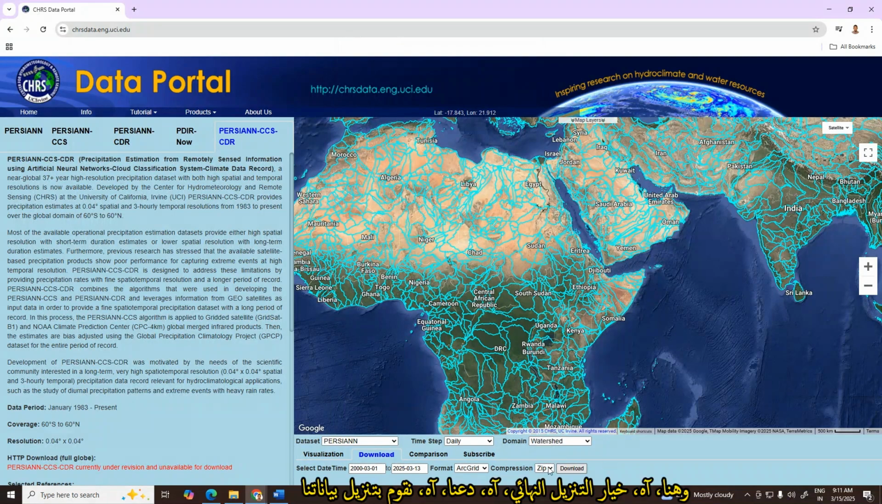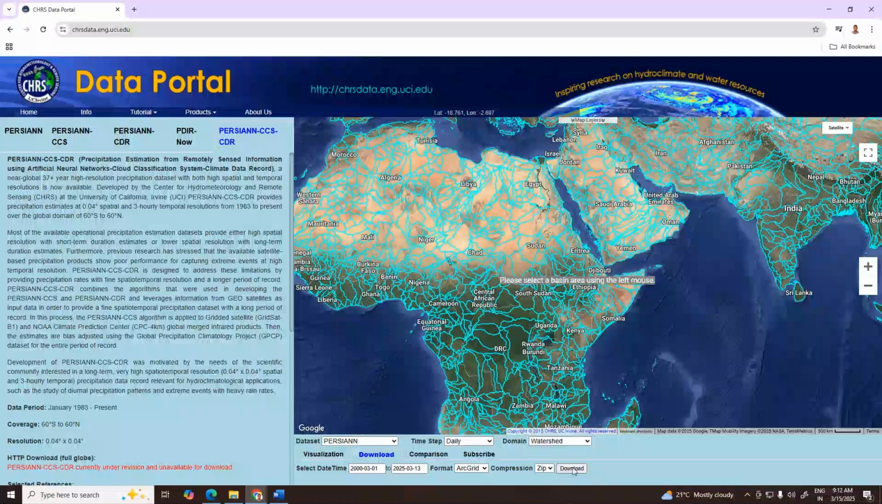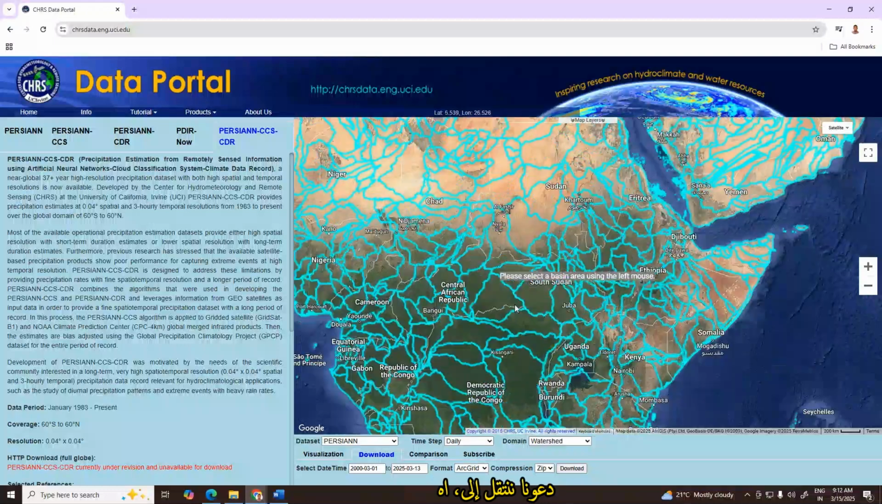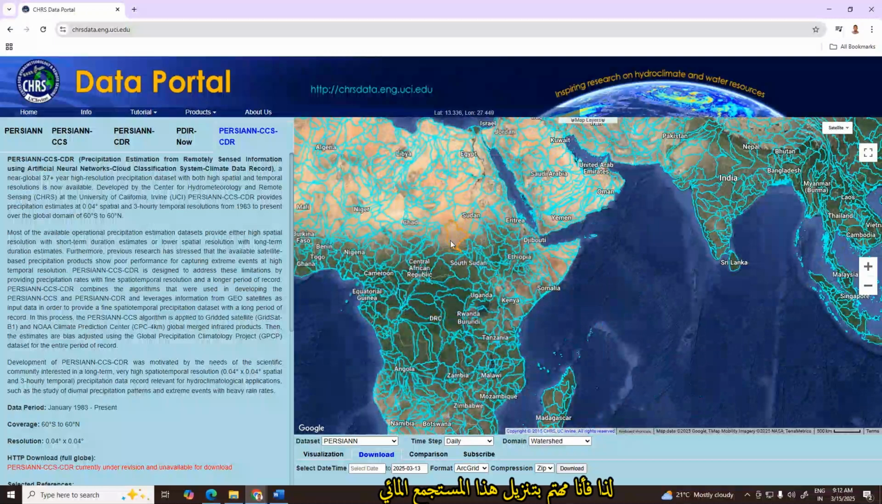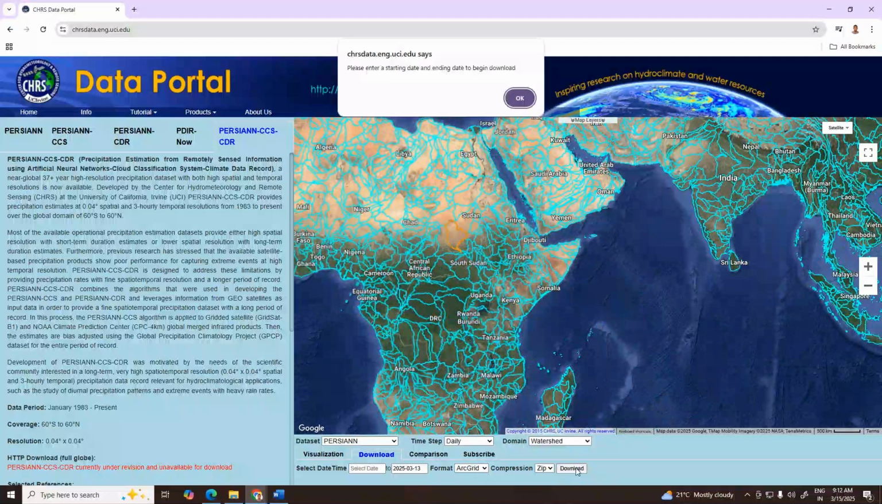And here, the final download option. Let's download our data. Everything is ready. Download. Okay, we have to select our location. Let's zoom to data, any watershed we are interested in. Let's say any watershed here. So I'm interested in downloading this watershed. I will just press download.